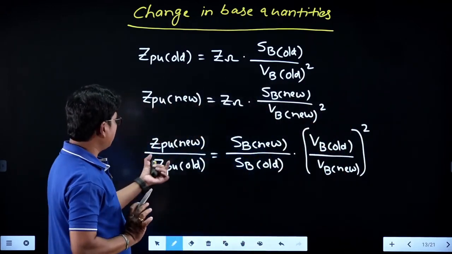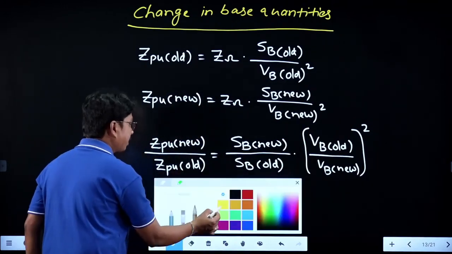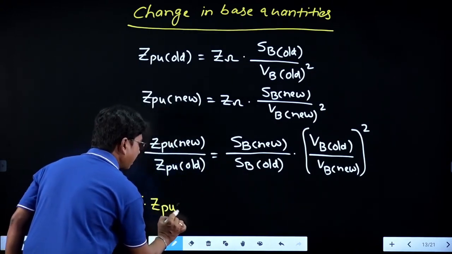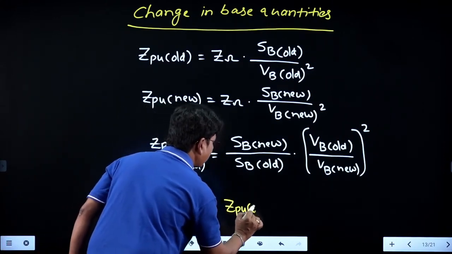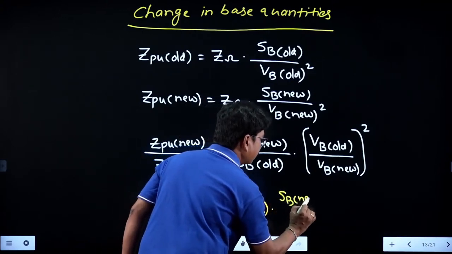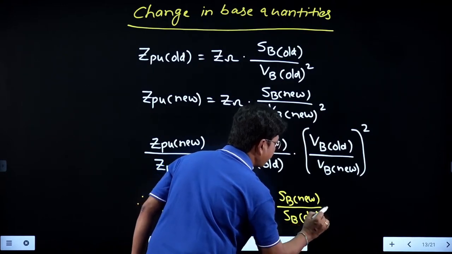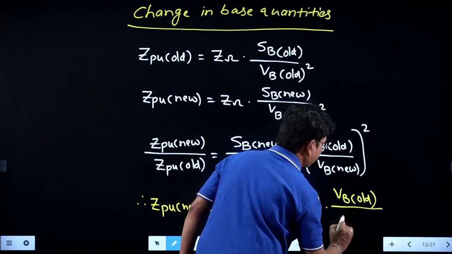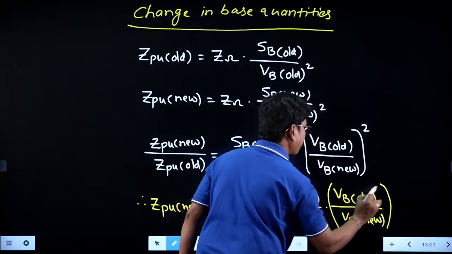And what is the finalized formula? You can send Z per unit old to the right hand side. Therefore, Z per unit new is equivalent to Z per unit old value into S base new value divided by S base old value, into V base old value divided by V base new value whole square.